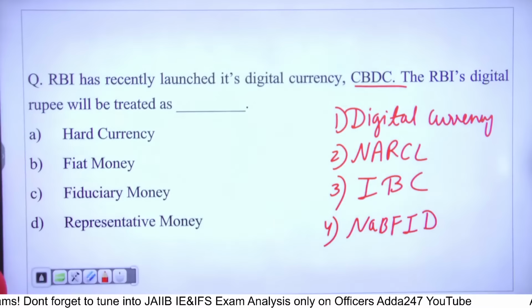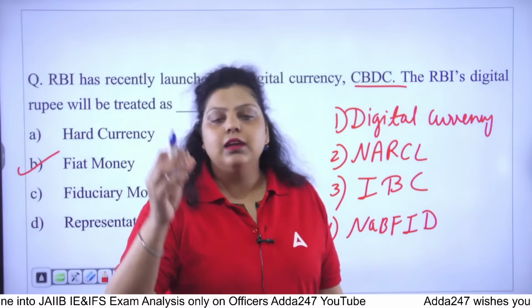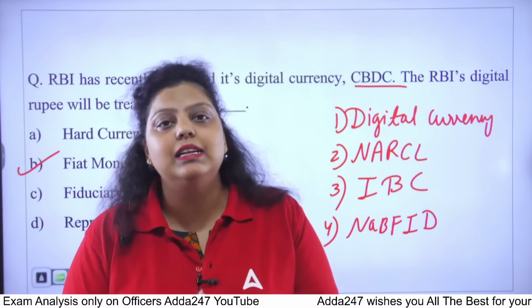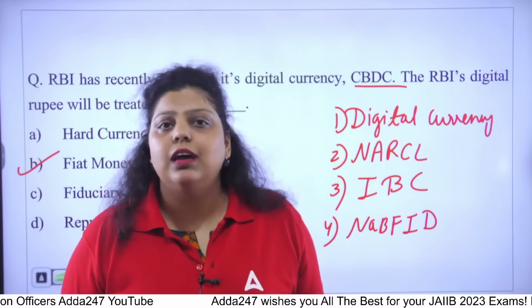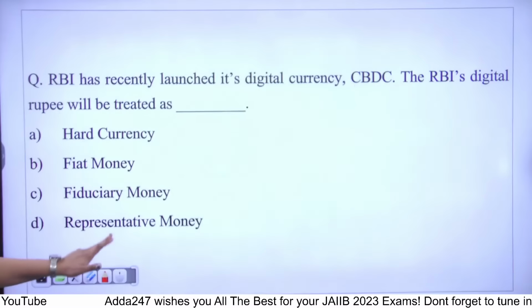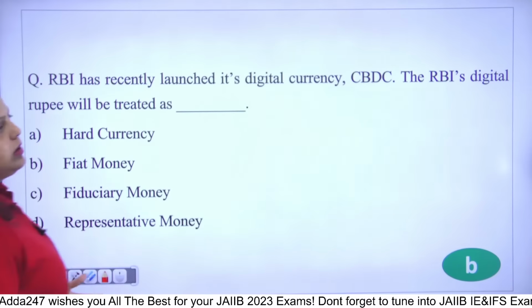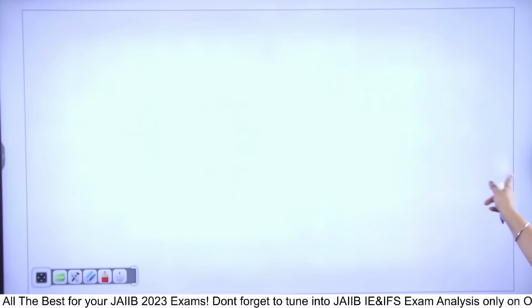And you guys are saying it will be fiat money. Fiat money is a type of money issued by the Government of India, the legal tender, or we can say simply the currency which can be in circulation, that you can use. That will be a fiat currency. If the legal tender of the government is not there, it means you cannot use that currency, like the old 500 and 1000 rupee notes that have been demonetized by the government.